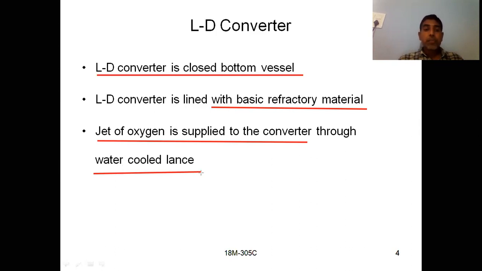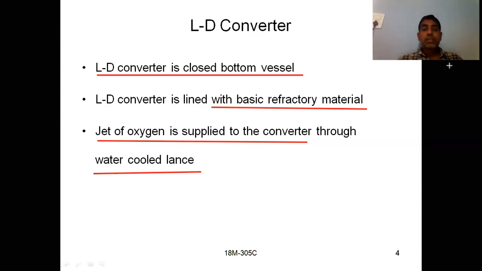And if you see here, we are having a water cooled lance. That means high temperature is there. If you are not cooling that one, what will happen? It will be melted inside. So to protect from the melting, what we have to do, it should be water cooled. So what is the main purpose of this water cooled lance? Lance is nothing but an arrangement to provide a jet of oxygen into the molten metal.